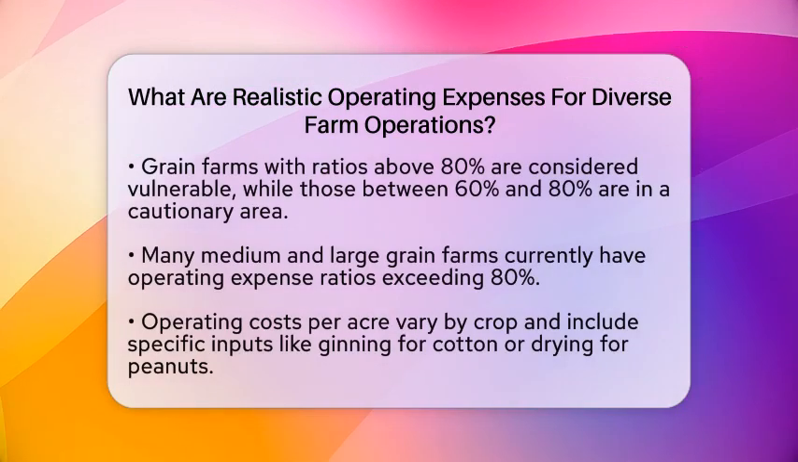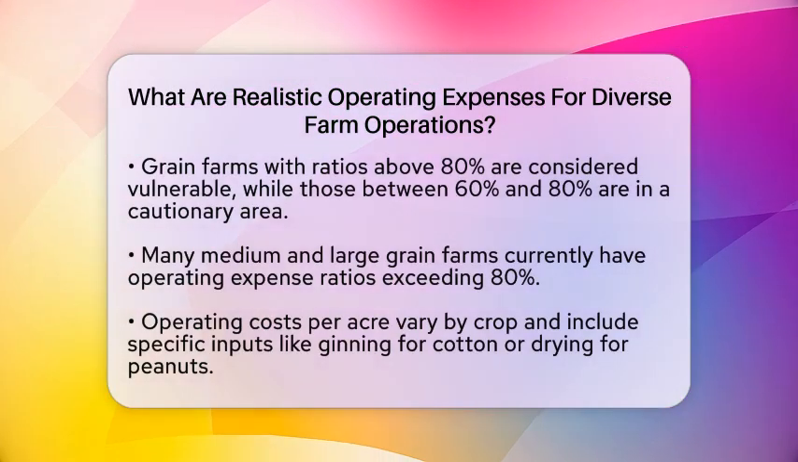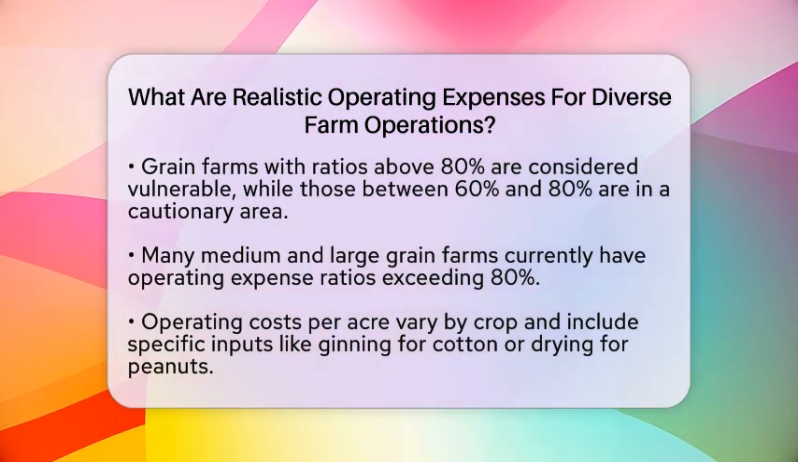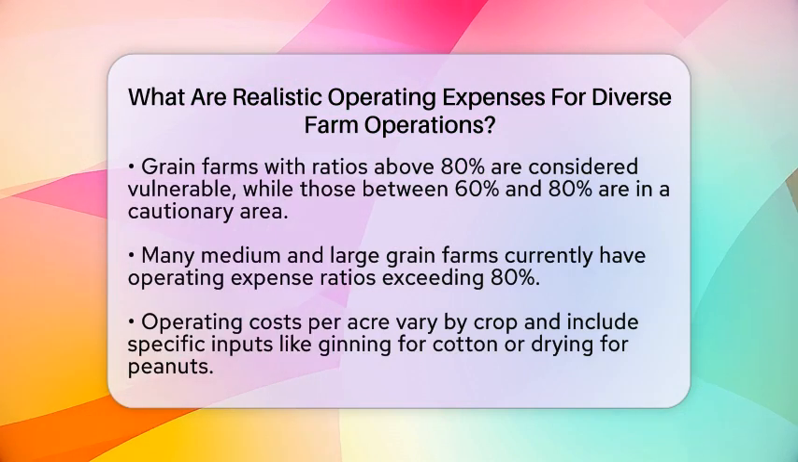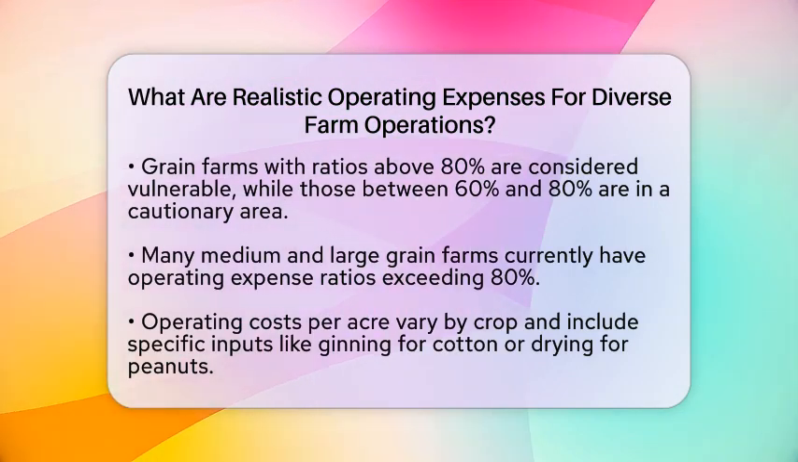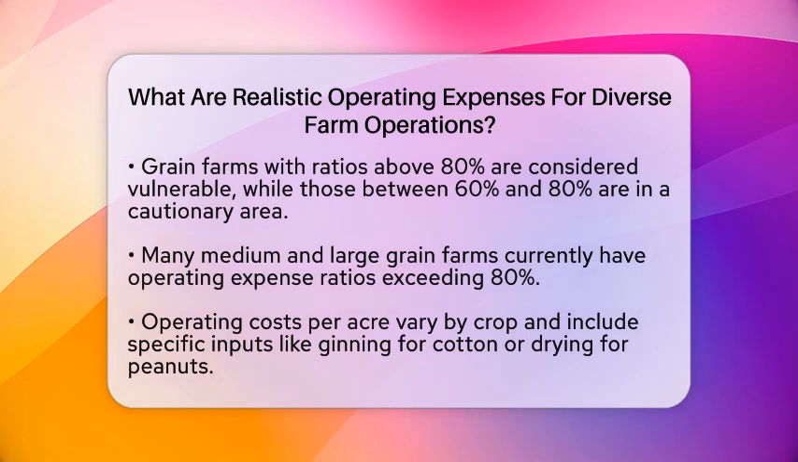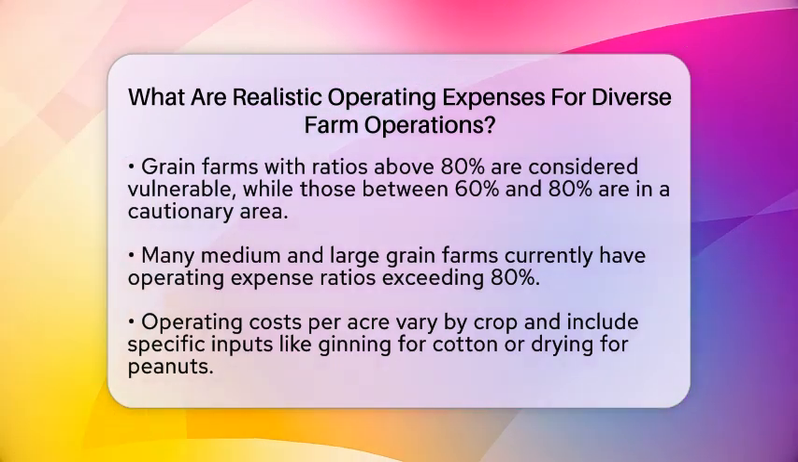For instance, in southern regions of the United States, operating costs for crops like corn, cotton, peanuts, and soybeans will include these inputs along with crop-specific costs, such as ginning for cotton or drying for peanuts. These costs can change year to year based on input prices and usage levels.